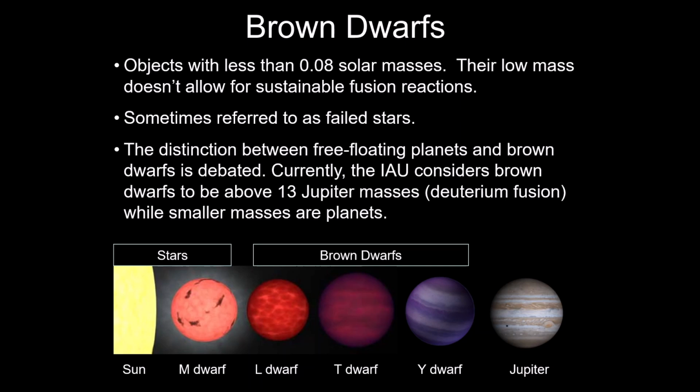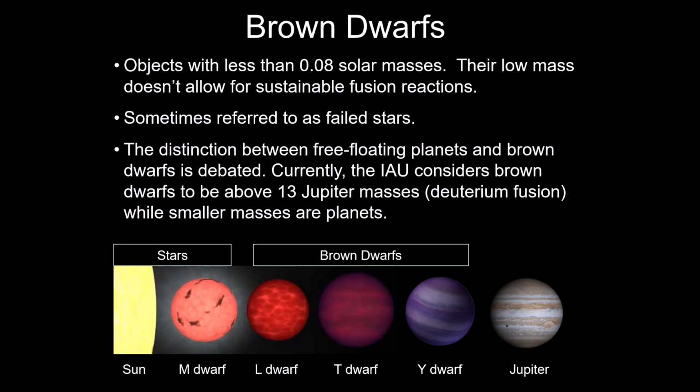If an object is formed with a mass of about 8% of a solar mass, or 0.08 solar masses or less, then there is not going to be enough mass to get the core hot enough to start the fusion reactions.